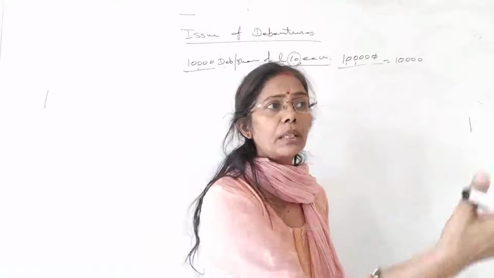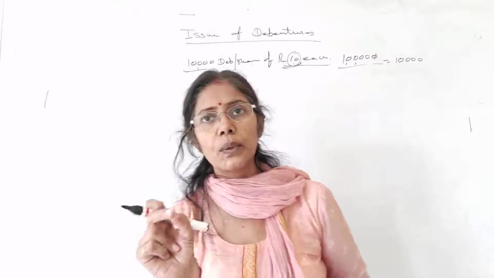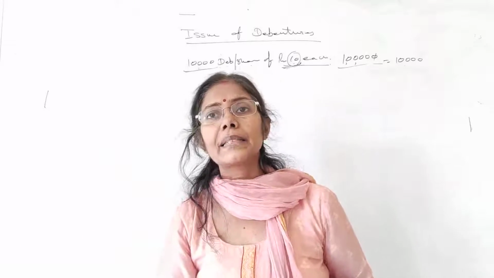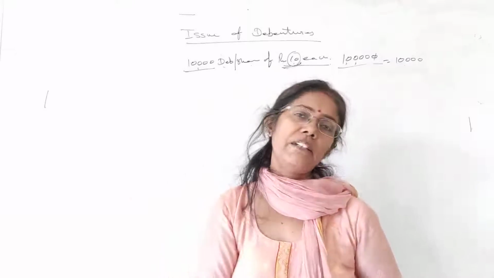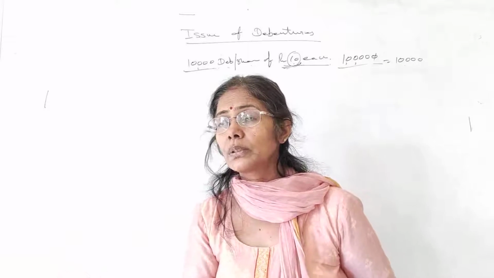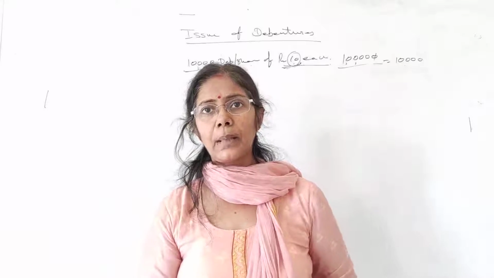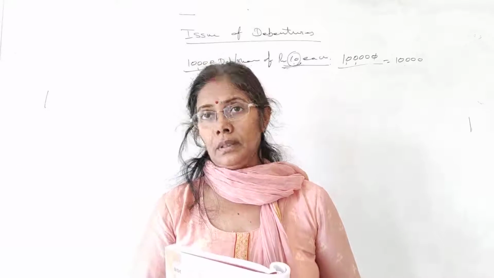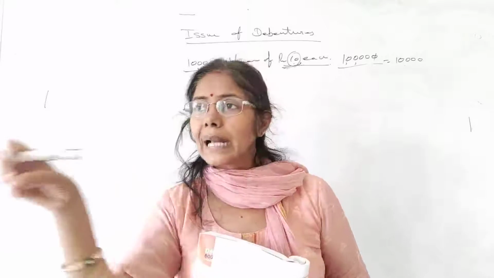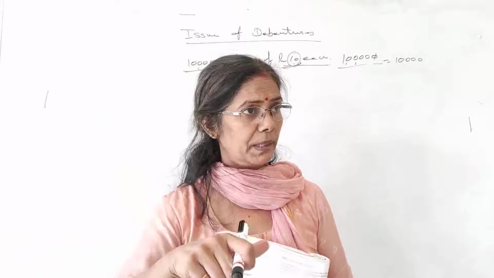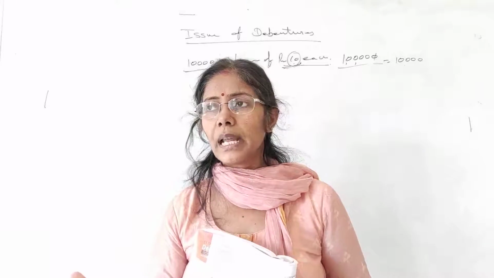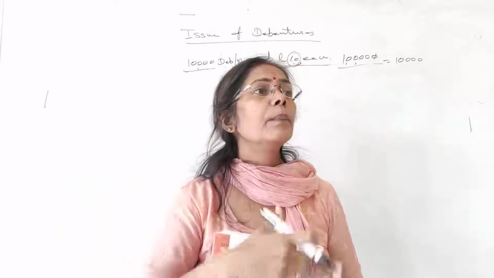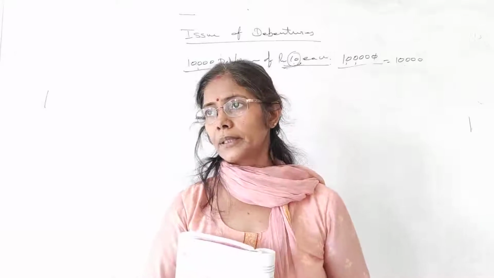This company wanted to issue, in the first line which I have explained, it is telling that company wants to issue. And in the second line it is telling that applications were received. Quite possible students that you have issued 20,000 debentures. The probability is very less that you get exactly the same number of debentures applied by the public. Okay. What happens in real life? Either you get more number of debentures applied by the public or less number of debentures applied by the public.